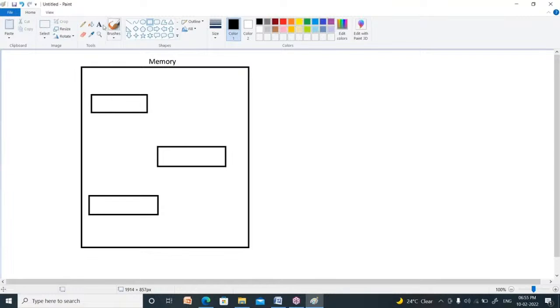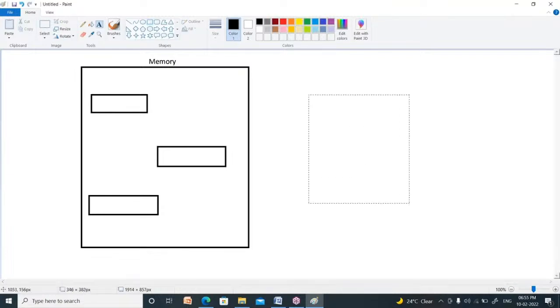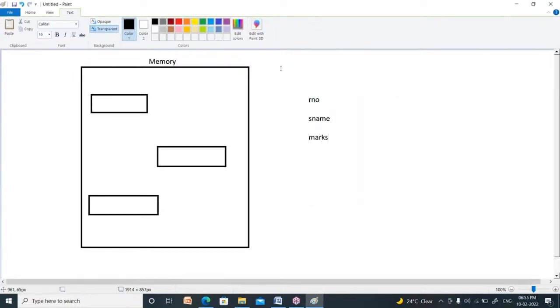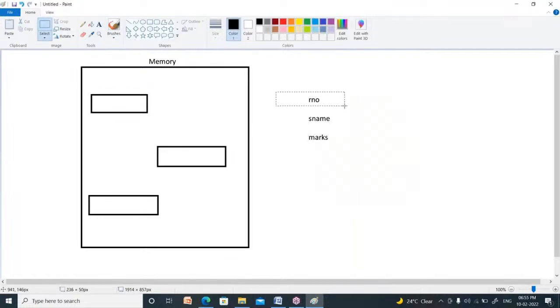In the same manner, to identify the variables, we should have a name. I am naming them roll number, student name, and marks. The name of the first container is roll number. The name of the second container is S name. The name of the third container is marks.